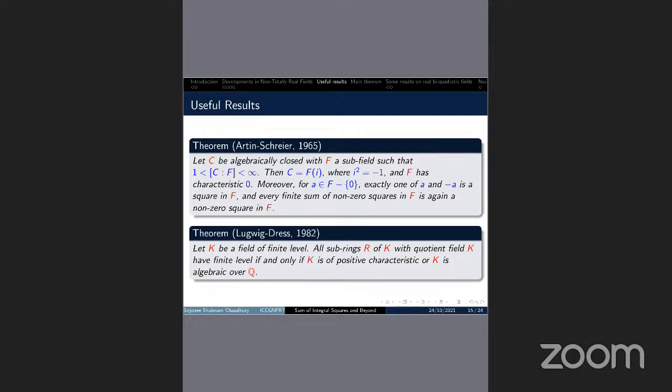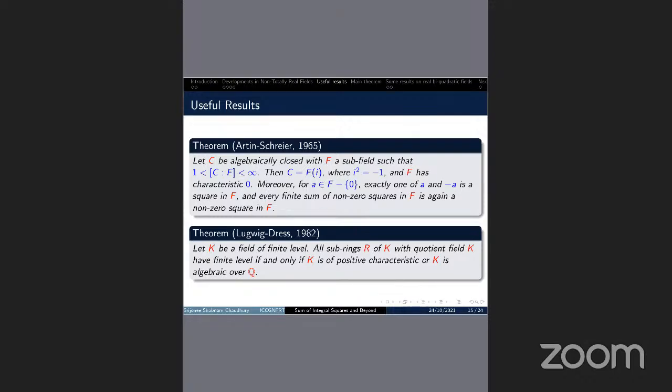C equals F adjoined with i, a quadratic extension over F, and F has characteristic 0. Moreover, if a is any non-zero element in F, then exactly one of a and minus a is a square in F. And the second theorem is the Ludwig-Dress theorem from 1982.